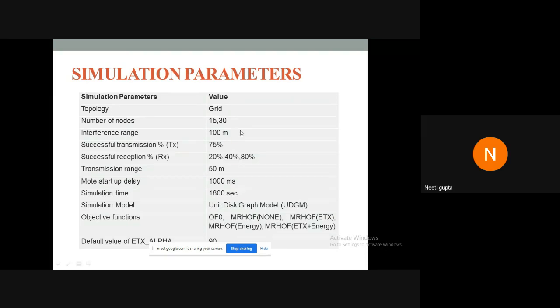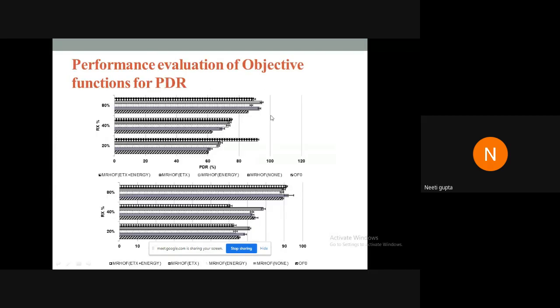And the number of nodes were taken as 15 and 30. We did the simulations on 15 and 30 nodes. And these entire simulations were averaged over 10 simulation results. And the error bars are there, which are showing the 95% confidence interval in each case. So first of all, I'm showing the result for the performance evaluation of various objective functions for PDR, packet delivery ratio.